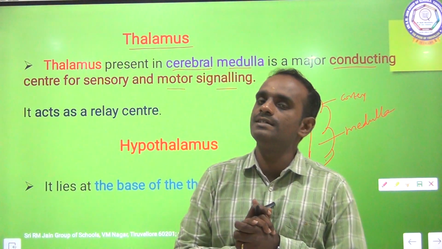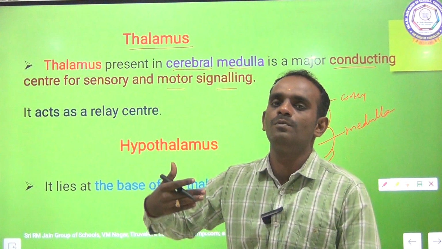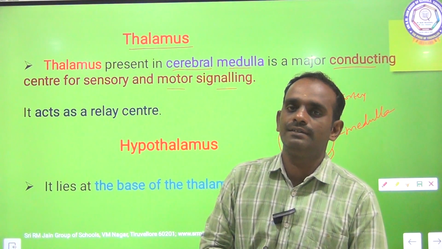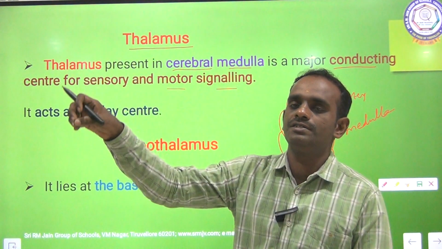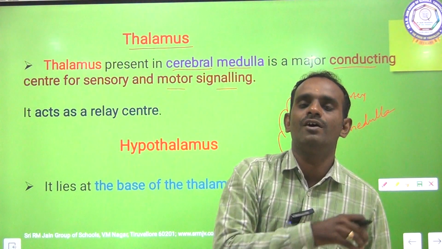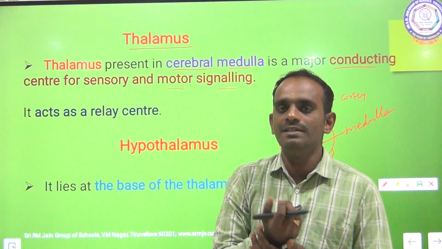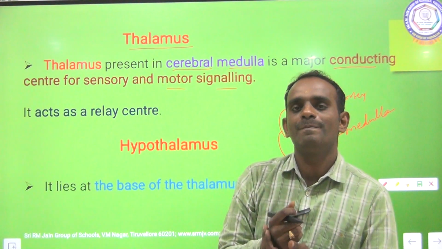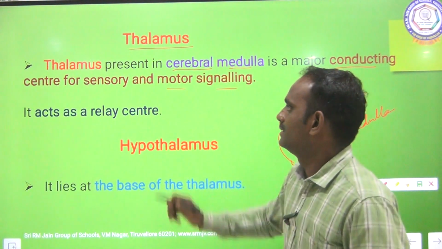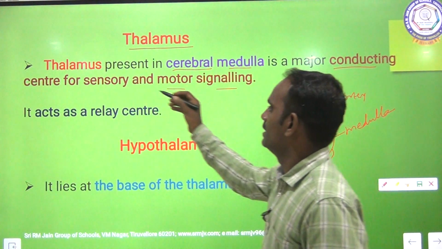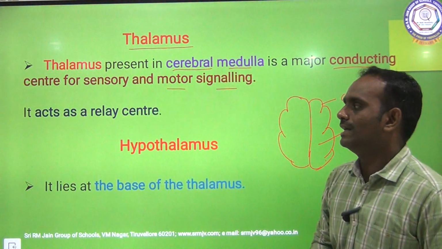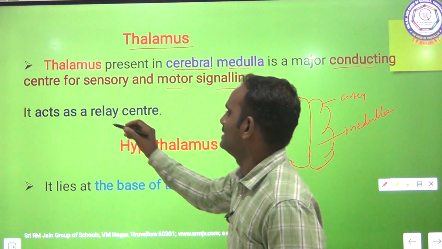A motor neuron carries the impulse from the central nervous system to the effector organs, meaning muscles or glands. Clear? So the thalamus, as the center of sensory and motor signaling, also acts as a relay center.